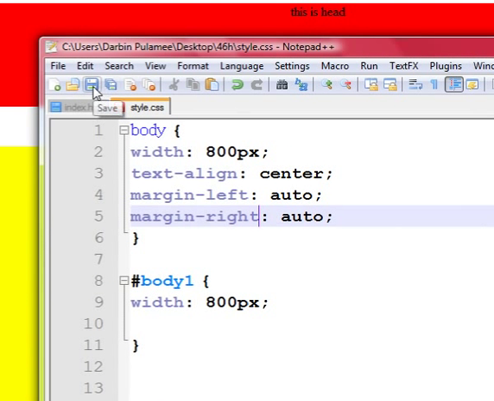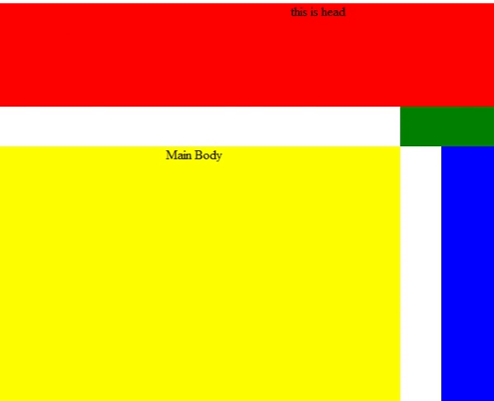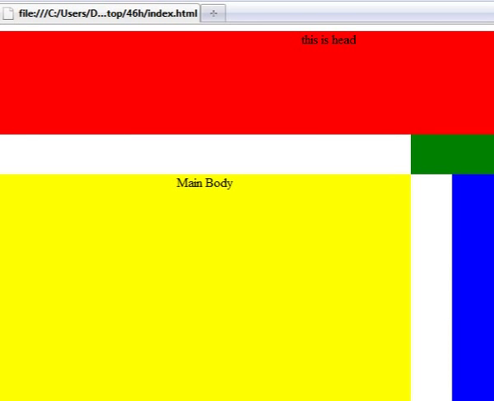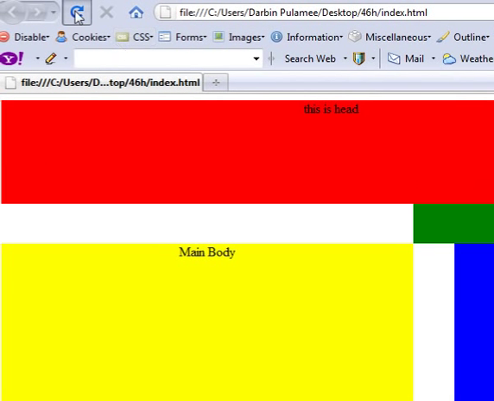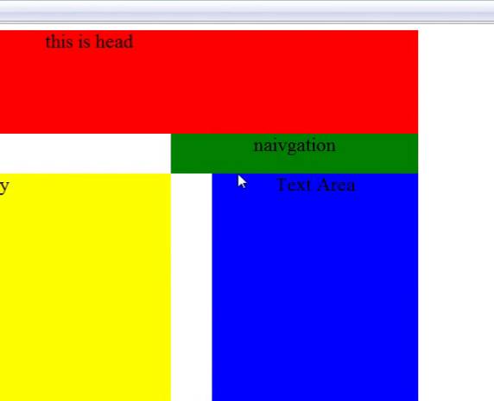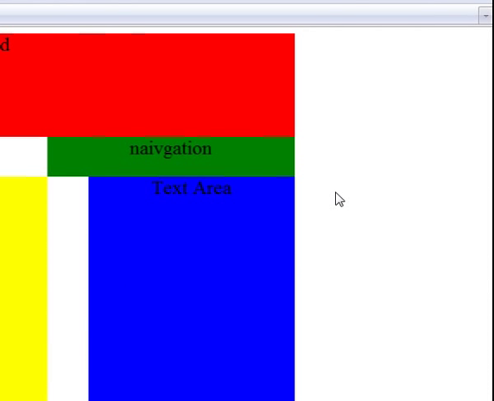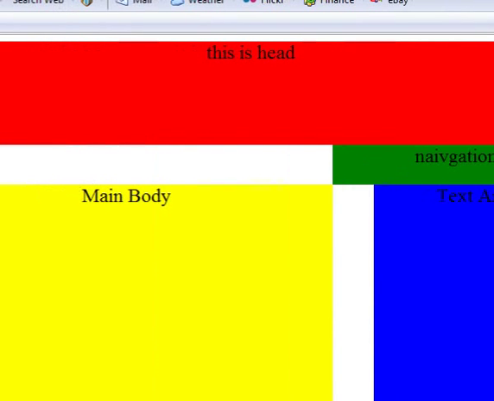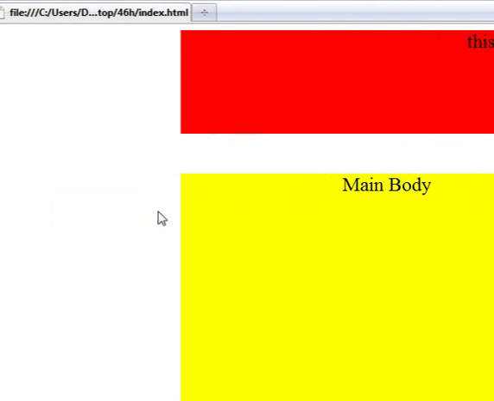Save this style sheet file and refresh the web page. Now you can see the margin on the right and the margin on the left is the same.